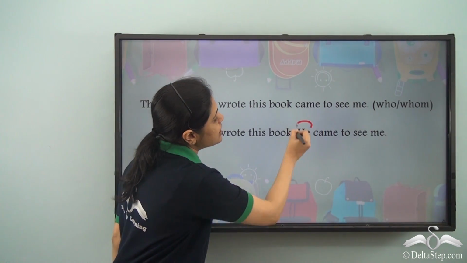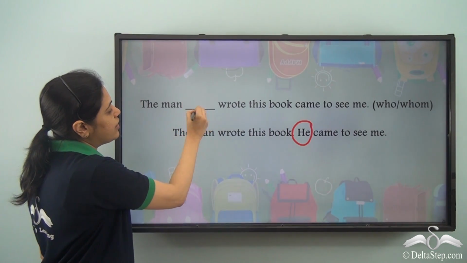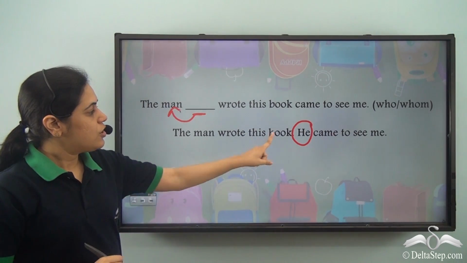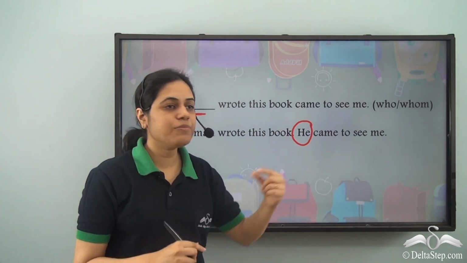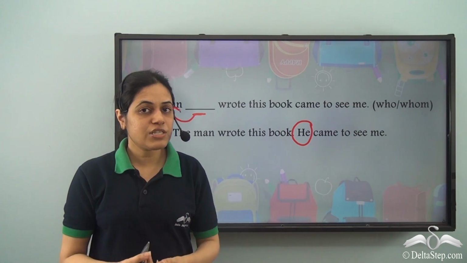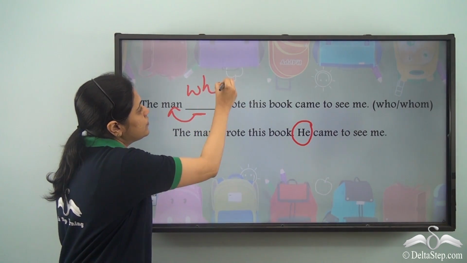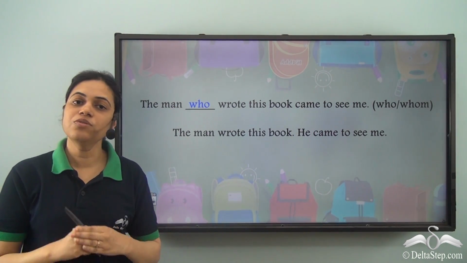Now I need a pronoun for he, because the pronoun over here will refer to the man. He over here is the subject of the sentence. He came to see me. What is the pronoun used for subject? Who? So the man who wrote this book came to see me.